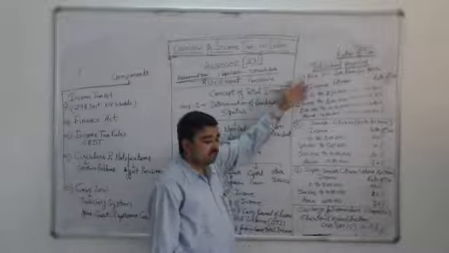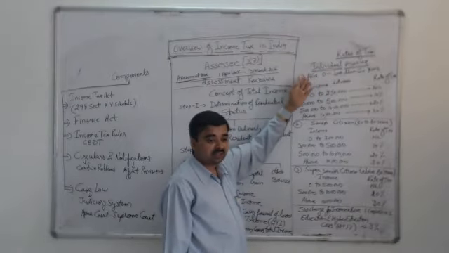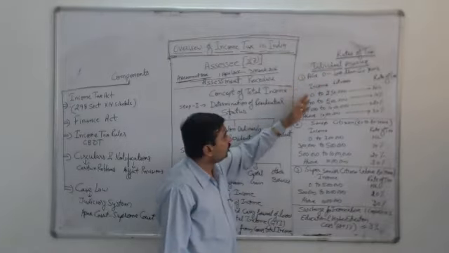The rates are classified on the basis of the types of assessee and assessee's age. For example, first I have taken the individual assessee or a person. If an individual assessee earns an income in the previous year, that is from the period of 1st April 2014 to 31st March 2015, in that case, the assessee will be taxed as under.